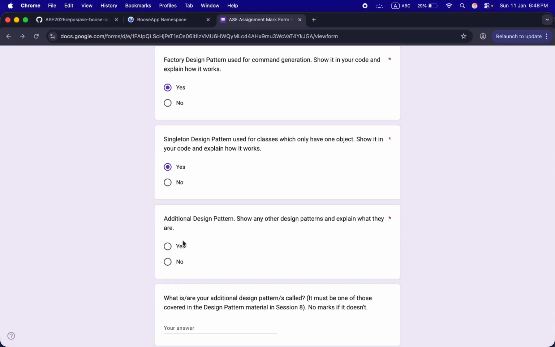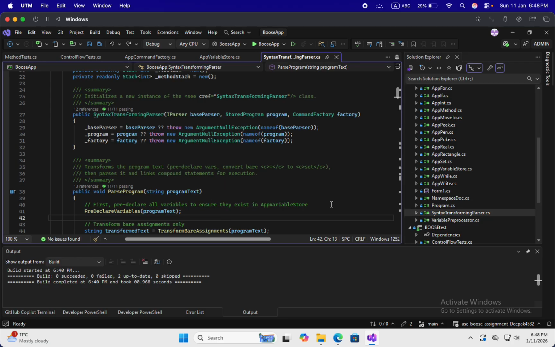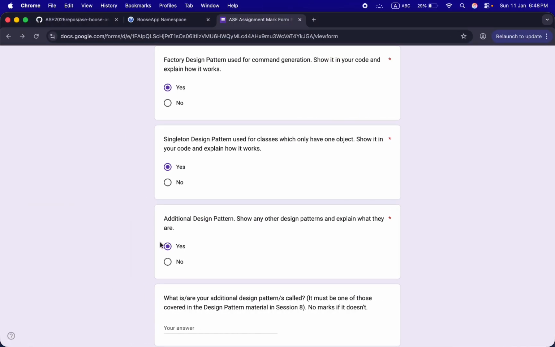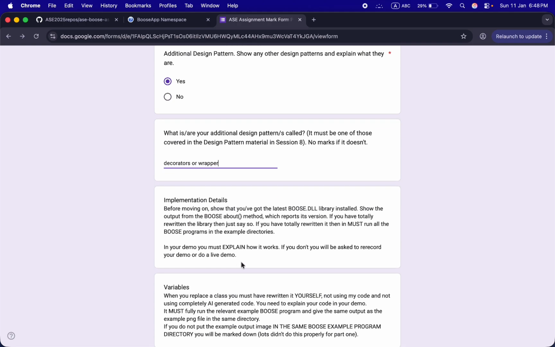In additional design pattern, I have made a syntax parser transformer, where I have wrapped the parser to run my program. I have used decorator or wrapper, you can say, for that, to achieve that. So in additional design patterns, I have added decorators, you can see. Decorators or wrappers. Now let's jump into our implementation details.